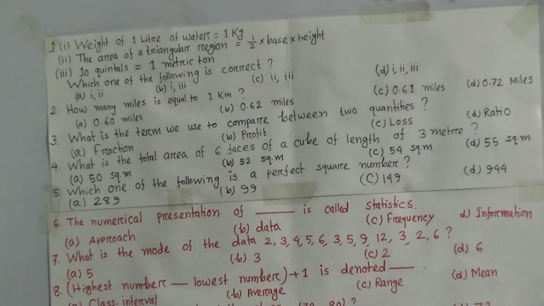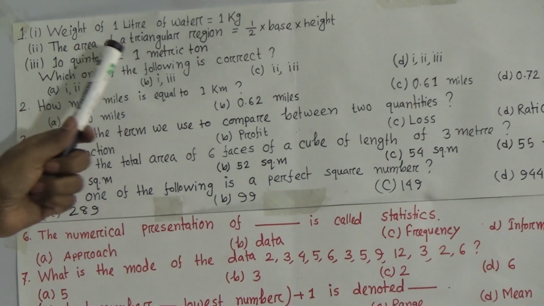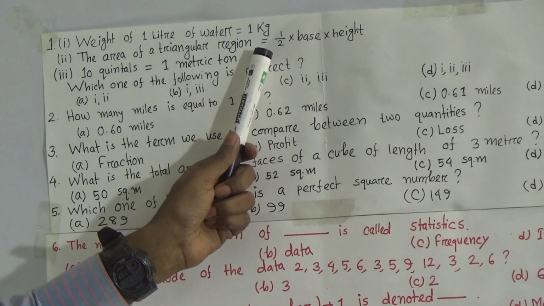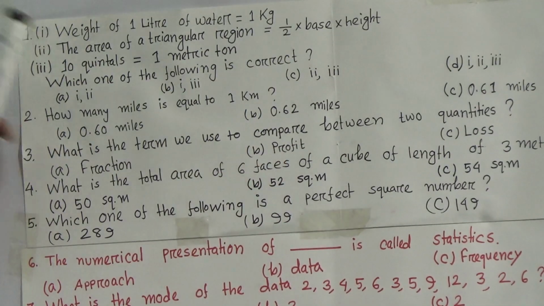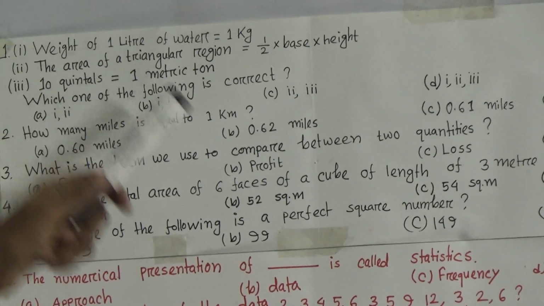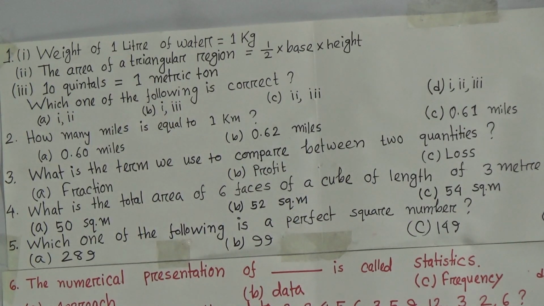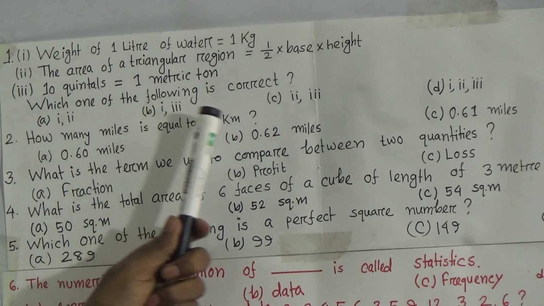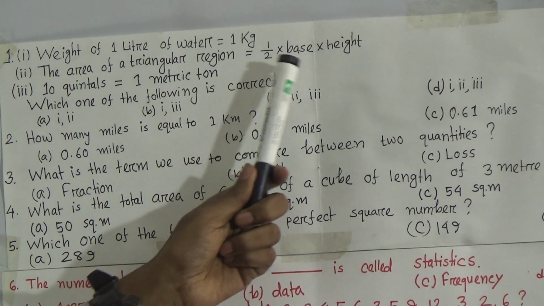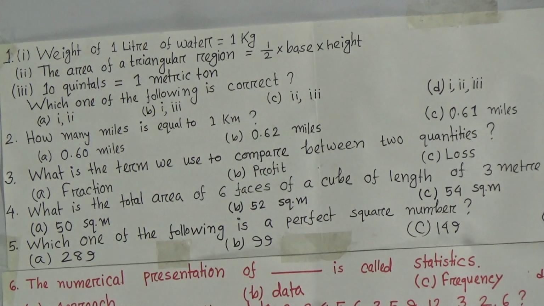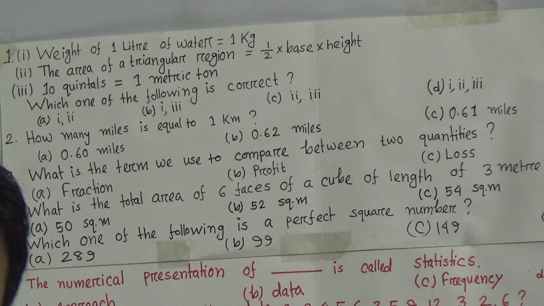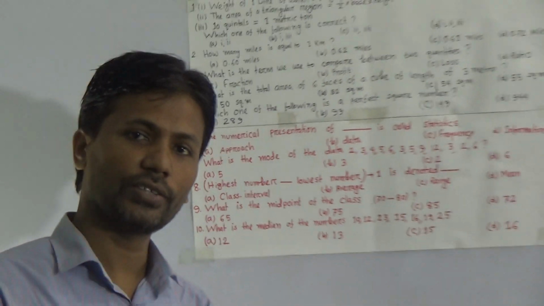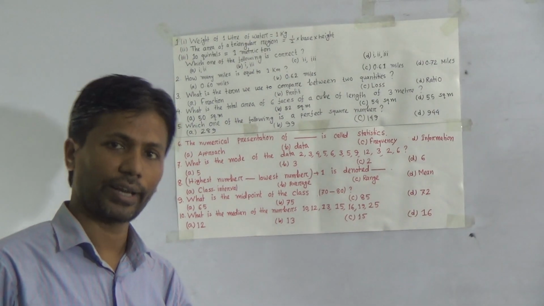Number one, you read: weight of 1 liter of water equal to 1 kg. Okay, dear student, this is correct. Number 2: the area of a triangular region equal to half into base into height. This is also correct because we know the area of a triangular region is half into base into height.